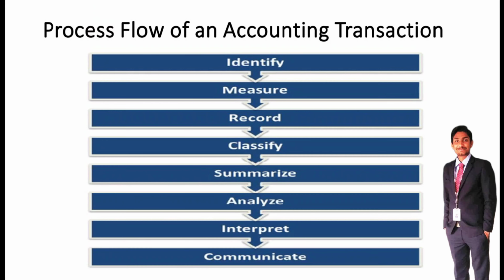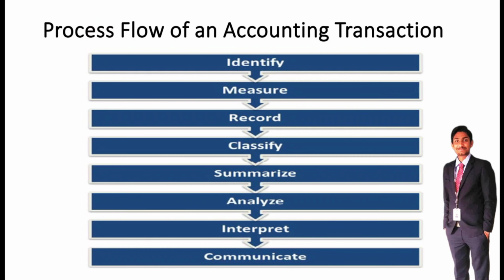And the second one is the process or flow of accounting transactions. The first step is identification of a transaction. How do we identify the transaction?